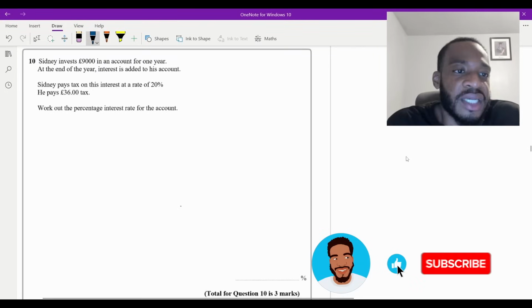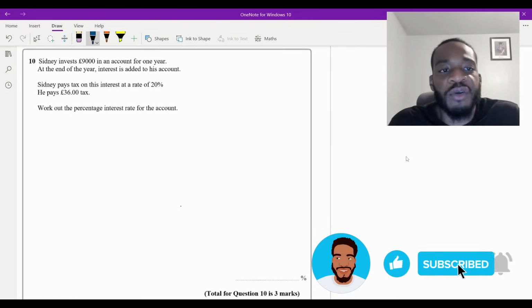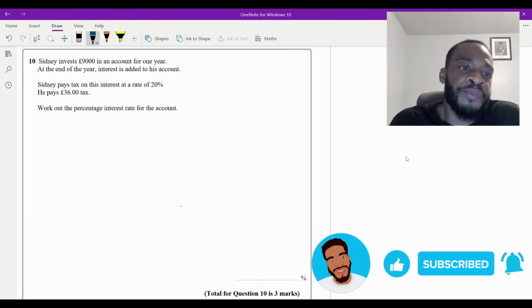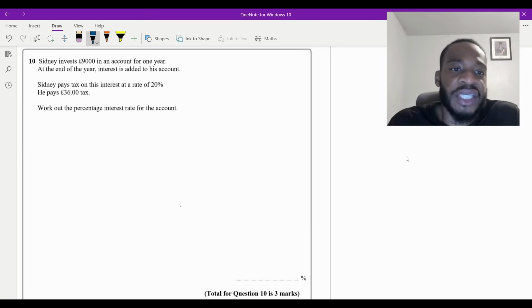Okay, so question 10 says Sydney invests £9,000 in an account for 1 year. At the end of the year, interest is added to his account. Sydney pays tax on this interest at a rate of 20%. He pays £36 tax. Work out the percentage interest rate for the account, and this is for 3 marks. Okay, for us to be able to work out the percentage interest rate, we need to figure out how much interest Sydney's getting in this 1 year. Now, how do we do that?